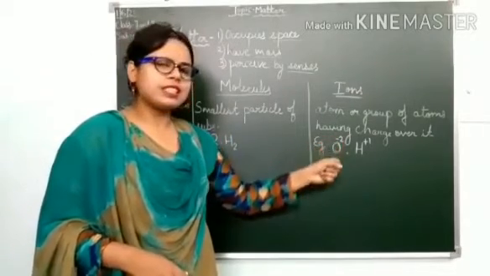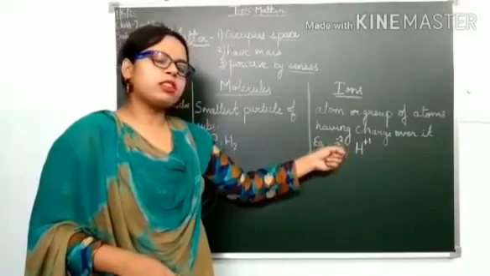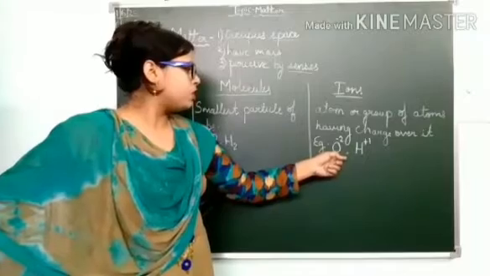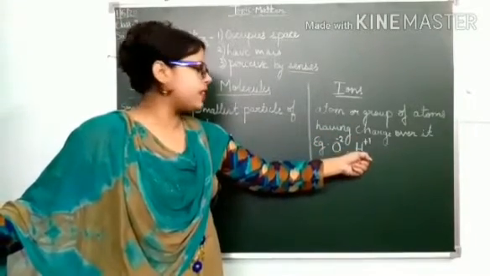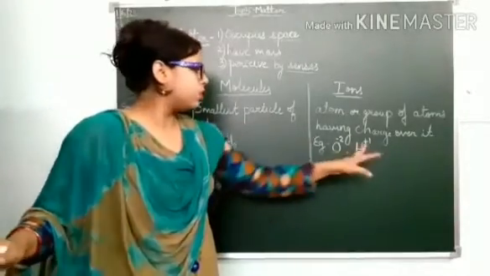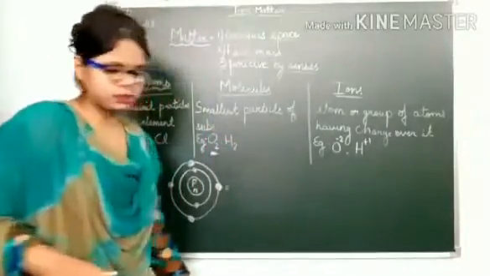Oxygen has two valency, so two ions are there. Why does it have two ions? Because it requires only two electrons to complete its octet. And hydrogen has an extra electron to complete its octet. Okay, till now this much.